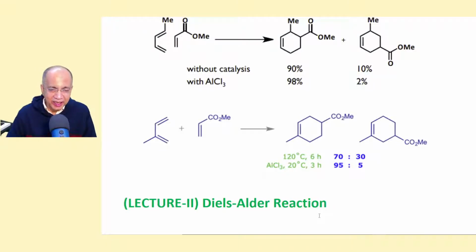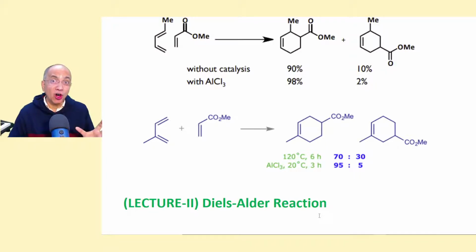Hello, and once again, welcome to the second lecture on Diels-Alder reaction. In the first lecture, we had vividly discussed the different aspects of dienophile, how diene needs activation to make it a nucleophile, and dienophile needs deactivation to make it an electrophile for the process to start rapidly and be a good DAR.